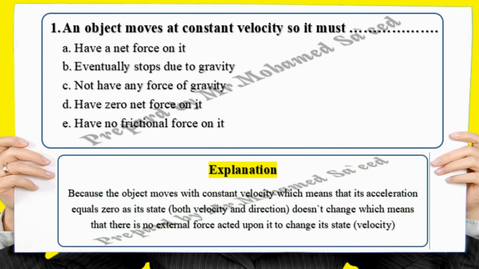Explanation: because the object moves with constant velocity, its acceleration equals zero, as its state, both velocity and direction, doesn't change, which means that there is no external force acting upon it to change its state or its velocity.